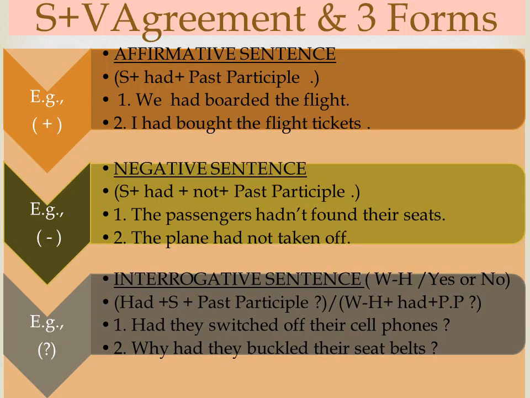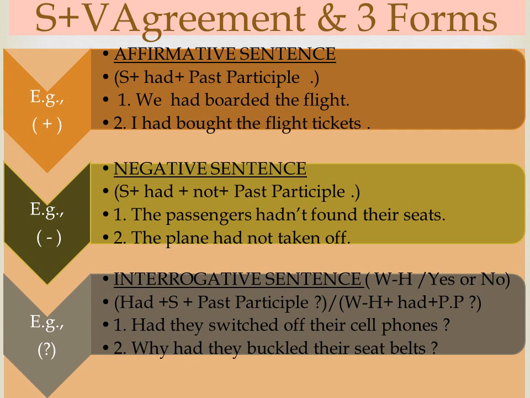The past form had agrees with all the subjects. The 3 forms of past perfect tense are affirmative sentence, negative sentence, and interrogative sentence. The structure of affirmative sentence is subject plus had plus past participle. Example, we had boarded the flight. I had bought the flight tickets.